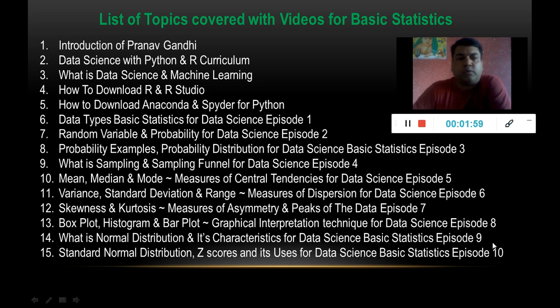So this is going to be episode number 10. Already we have covered data types, random variable, probability example, probability distribution, sampling funnel, mean, median, mode or measures of central tendency, measures of dispersion with variance, standard deviation and range, then measures of asymmetry and peak, that is skewness and kurtosis. These are also called the four moments of business decision, which we have already covered.